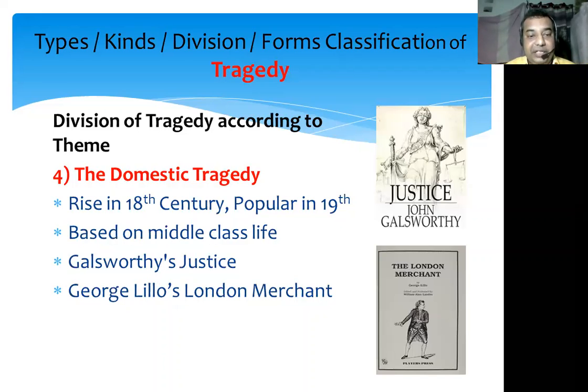It was based on the problems, tensions, and day-to-day life of the middle class. Famous examples are Justice, written by Galsworthy, and The London Merchant, written by George Lillo.